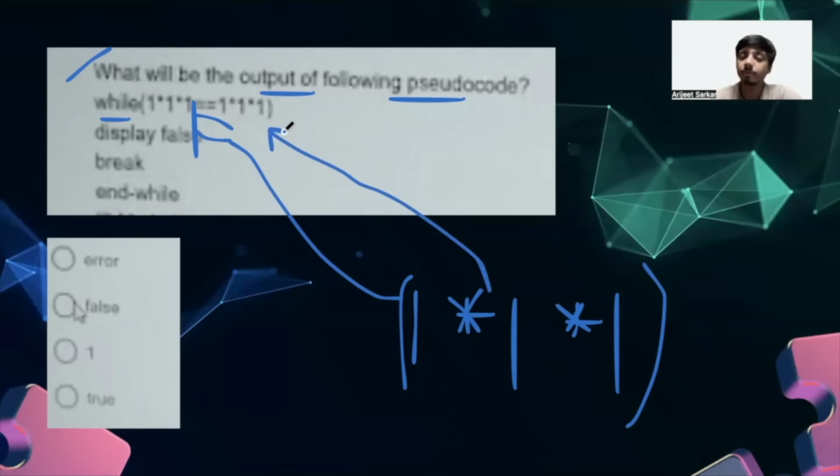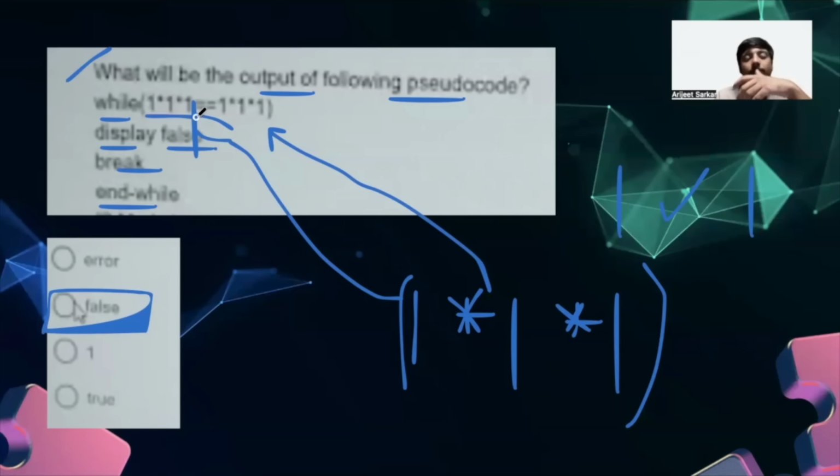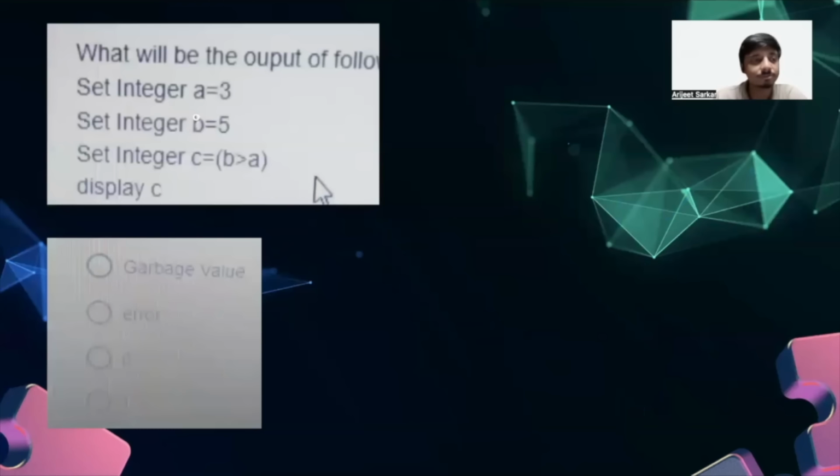So what does star denote? It denotes multiplication, right? So 1 into 1 into 1 will give us 1, and we are checking if it equals 1 into 1 into 1, which also gives 1. So 1, 1, yes, it is equal. So we will display the word false, and then break, ending the while loop. So our correct answer will be false only. This was a pretty straightforward question, but we have to be very cautious that when we have the star, it is not denoting pointers, it is denoting multiplication, right? Okay, so now let's move to the next question.